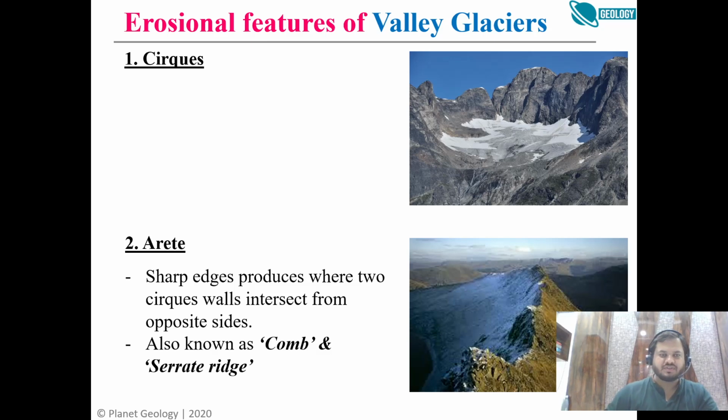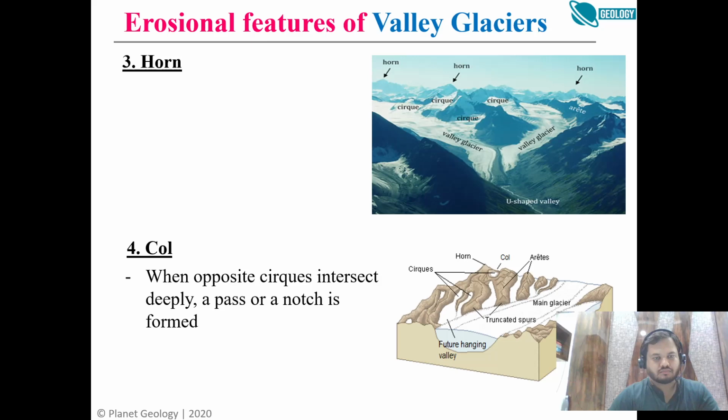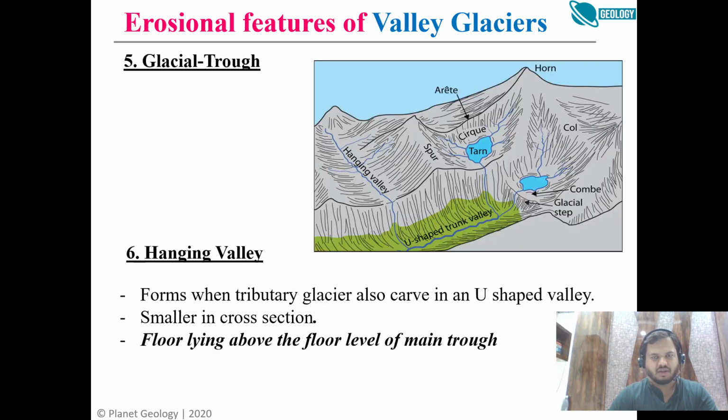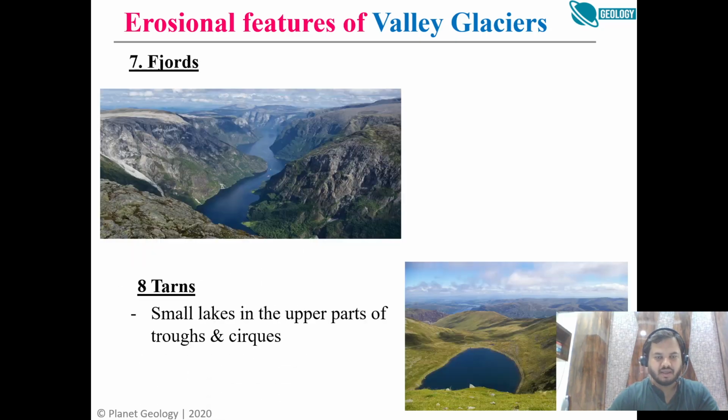So again, just for revision, these are the erosional landforms. We know the cirque, the circular depression. Arete was a long narrow ridge formed due to glacial erosion. Then we have the horn, which is made up of three or four cirques. These three or four slides I have taken from Lawrence sir. He prepared them, so you can go through them also. They have very good diagrams and concise definitions. But I think we have done all these things, and we are not going to do it again.